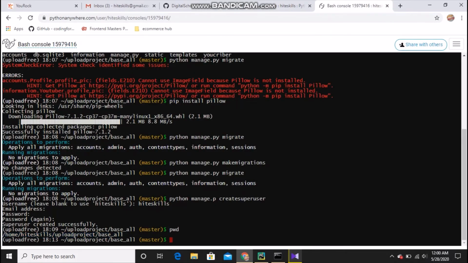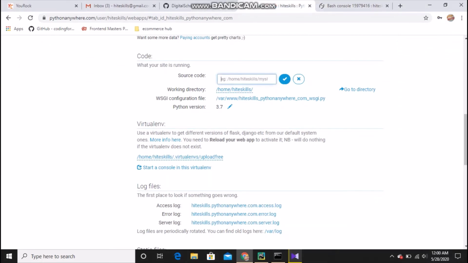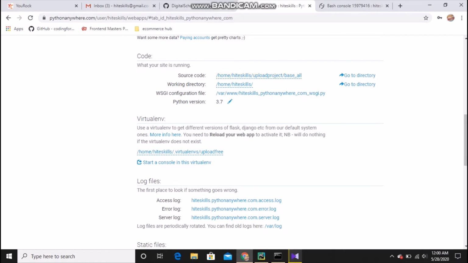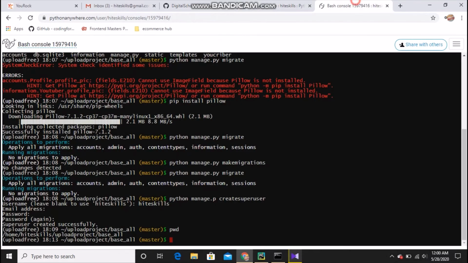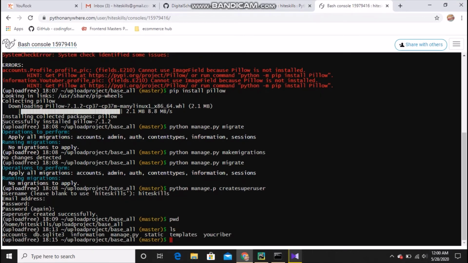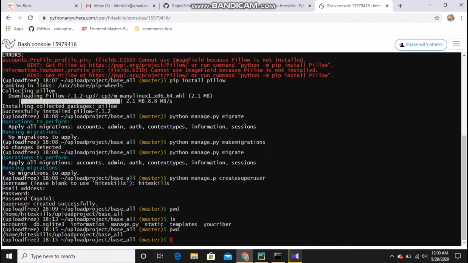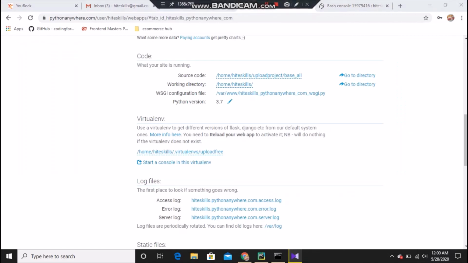Just press Ctrl C, and inside that just paste this and hit enter, and it's working properly. Make sure that your project directory is where you have manage.py and these things. Whenever you want to see that, just type pwd, and you will see the current directory. In that path you will have the project, and just paste it there.